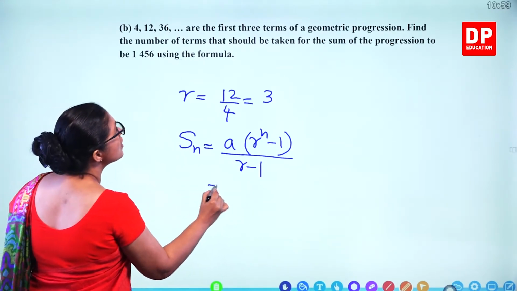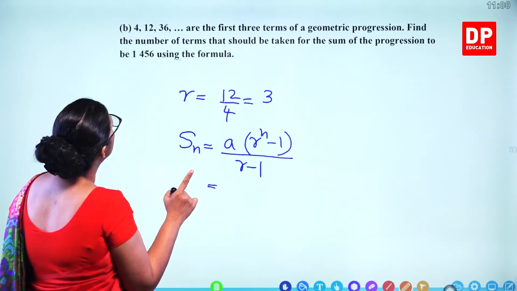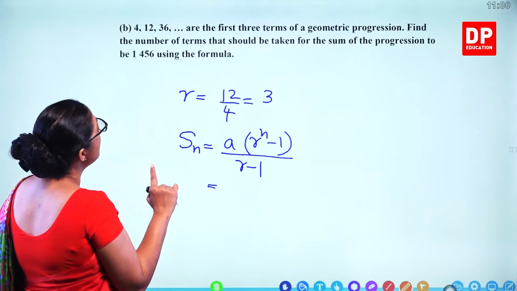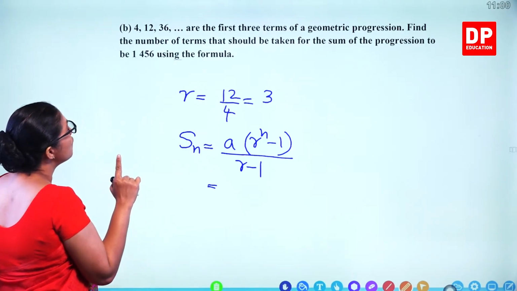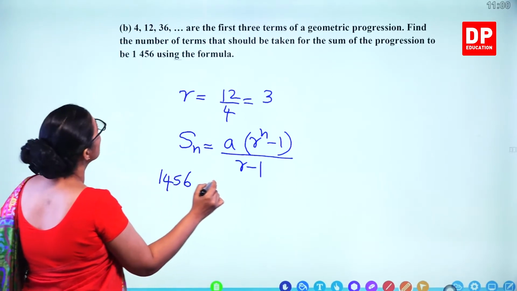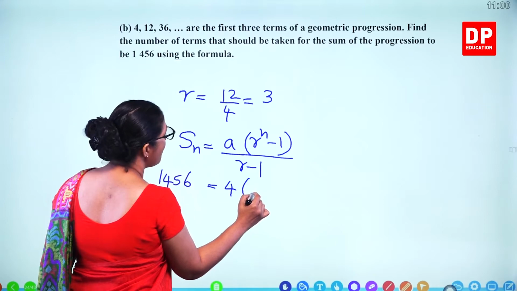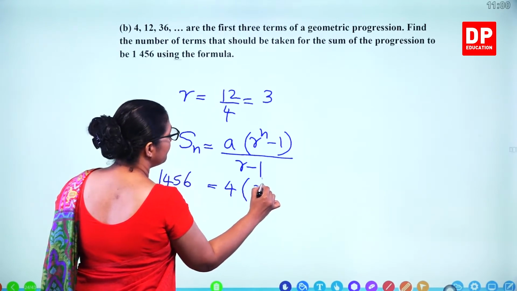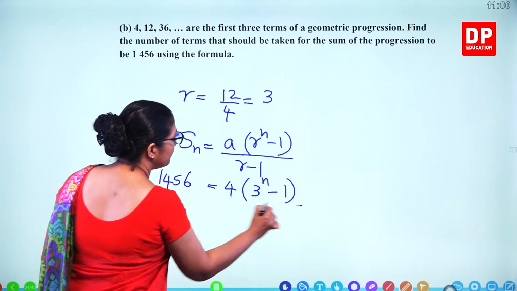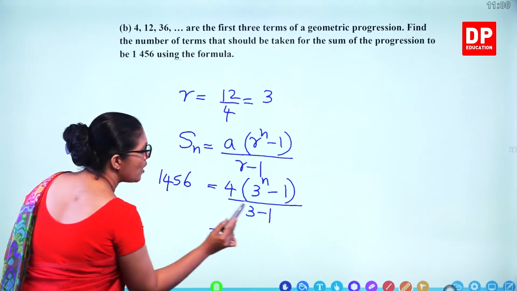Now substitute. You need n to get 1456. First term is 4. Ratio is 3. Now simplify. 3 minus 1, 2.